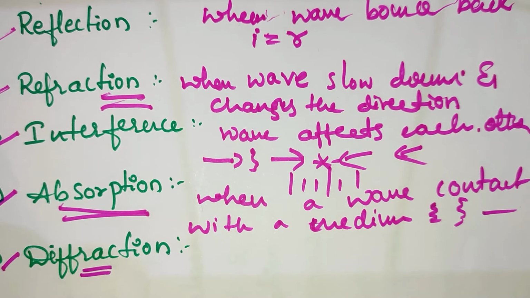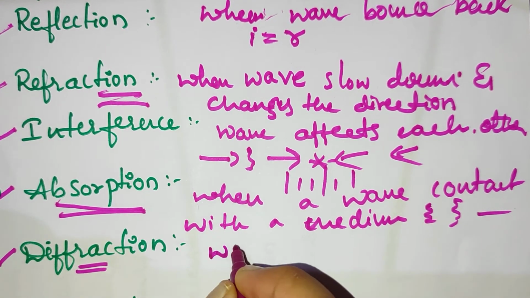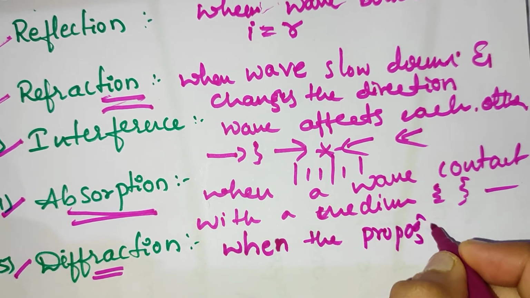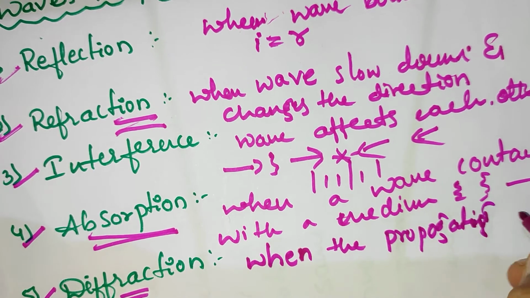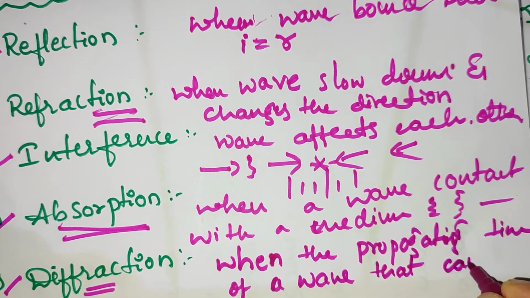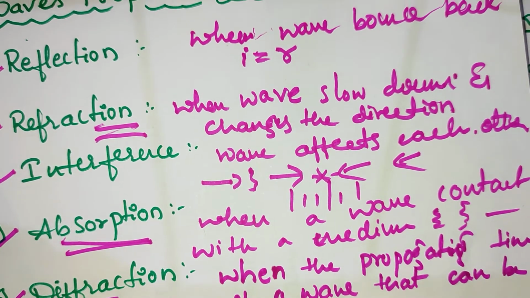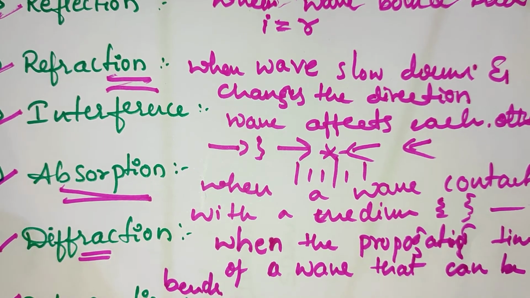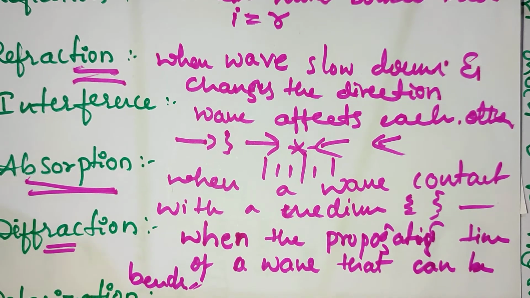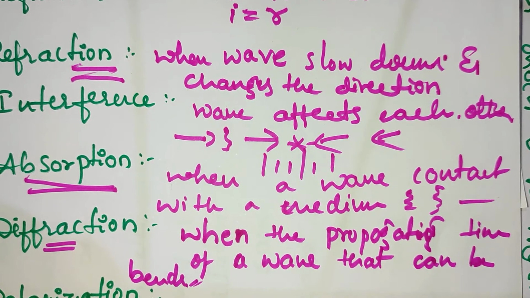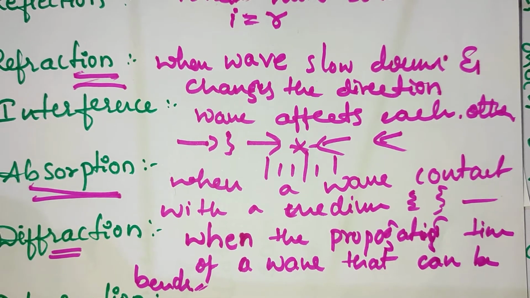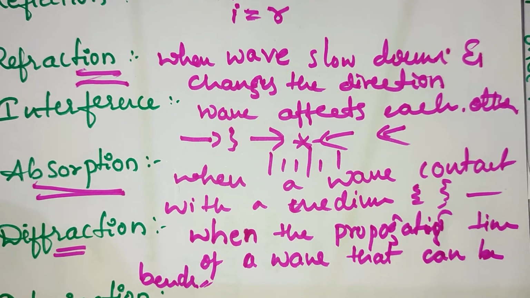And we come to diffraction. What is meant by diffraction of a wave? Here also, as with light, the wave bends during propagation. That is one of the properties of a wave, diffraction. The phenomenon of a wave spreading or bending when it encounters obstacles is called diffraction. Simply, the bending of a wave during propagation is called diffraction of a wave.